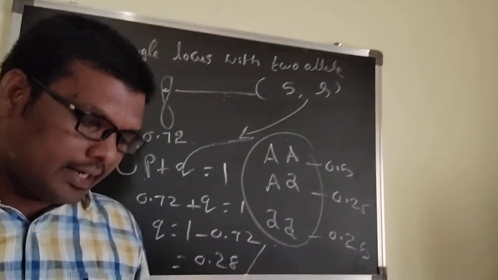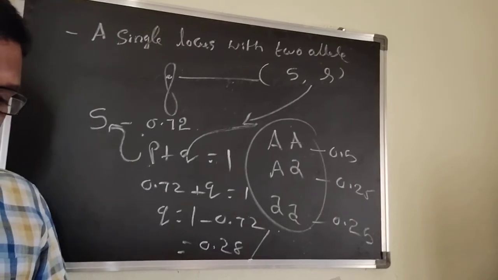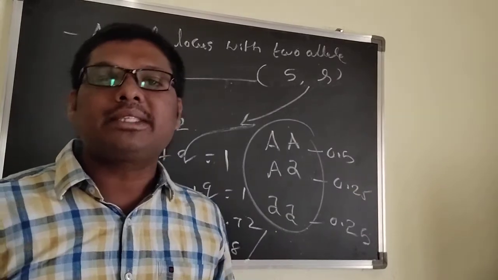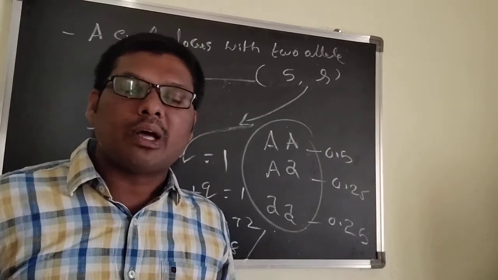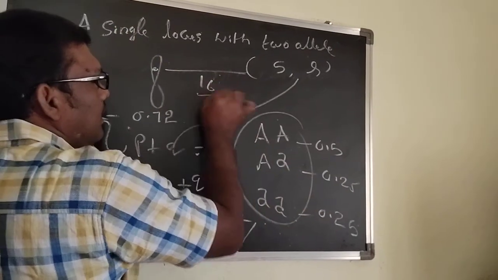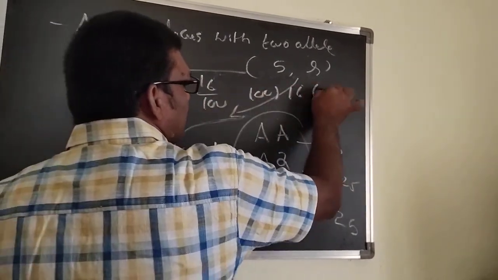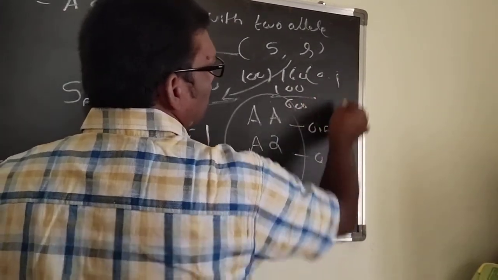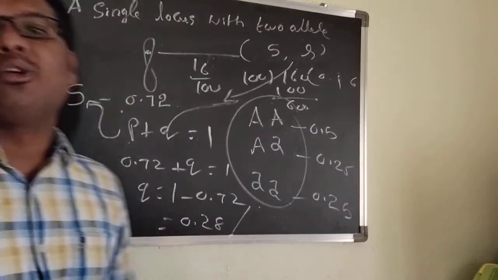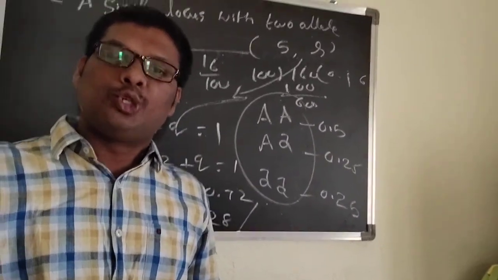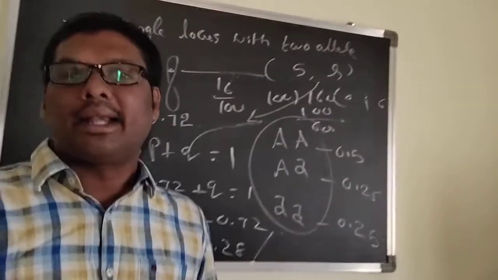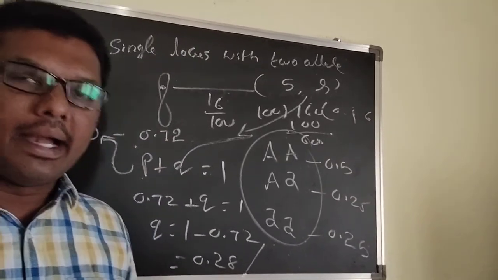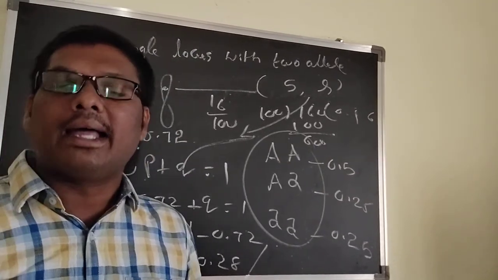Okay. And then another question, if 16% of deer have short legs, 16% means 16 by 100. You can get 0.16. Root of 0.16 you can get 0.4. Simply you can get the answer. Like that I can give three problems. You can do those problems, and then tomorrow class we can discuss natural selection.